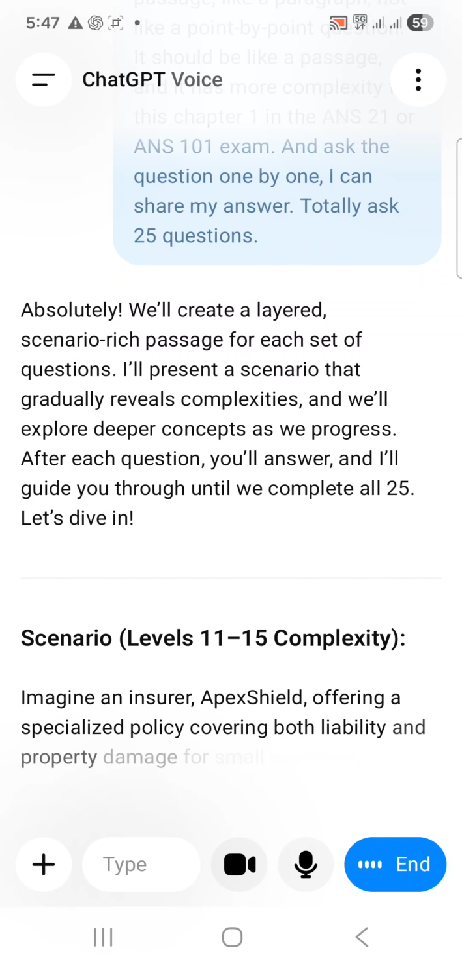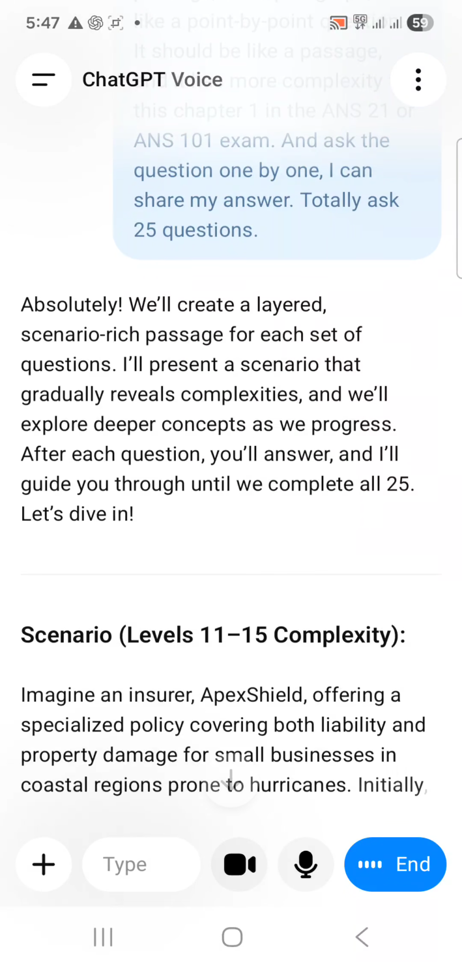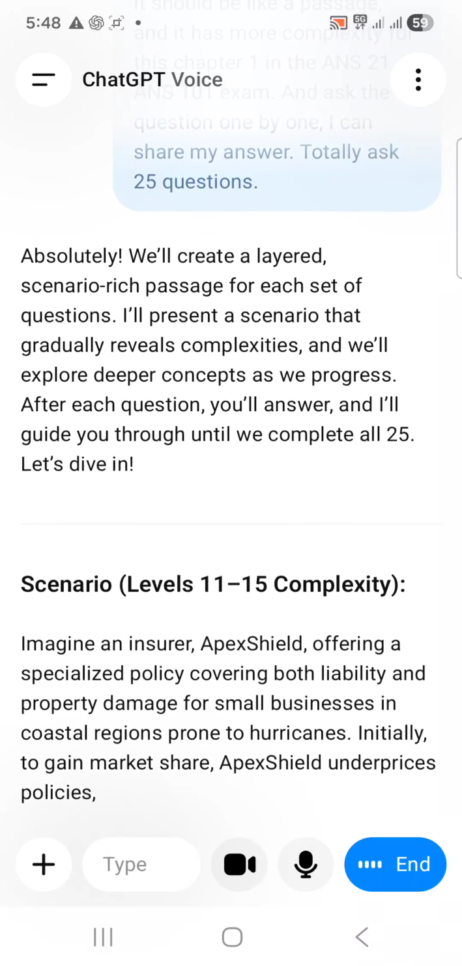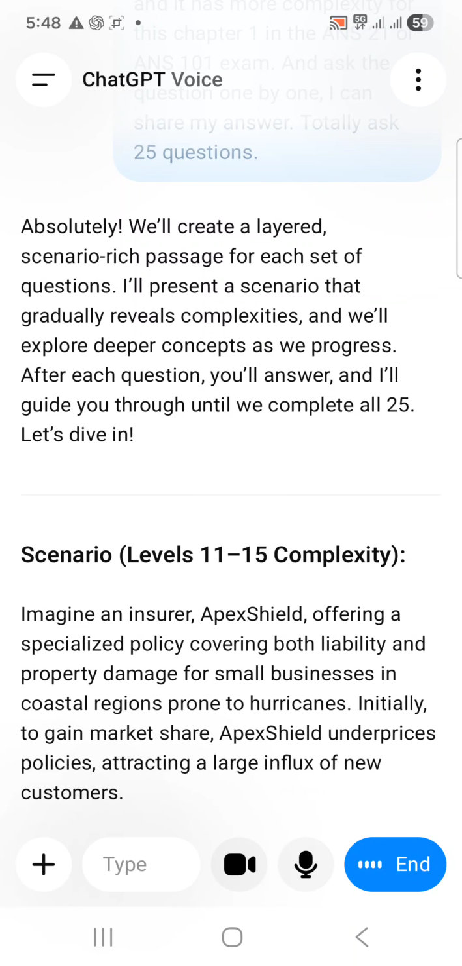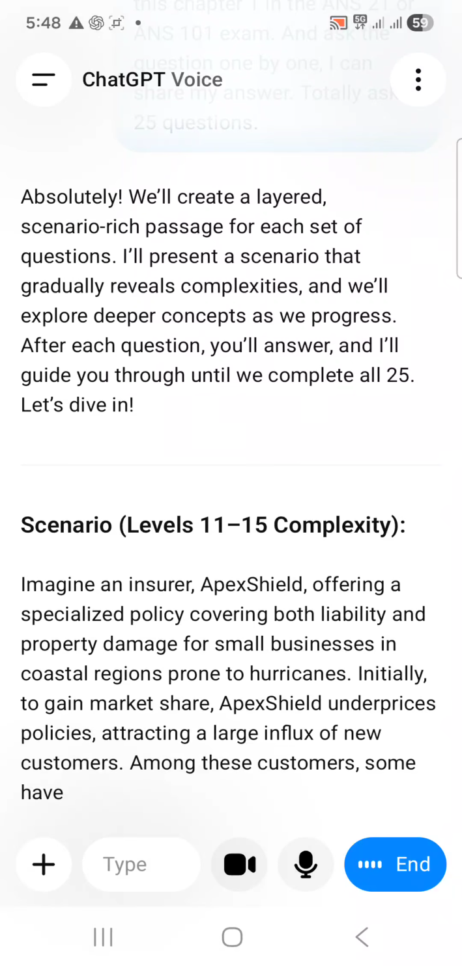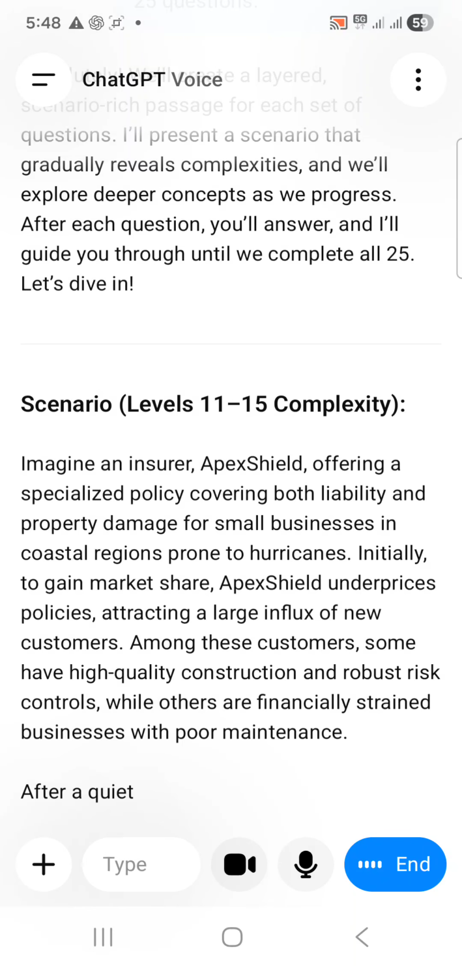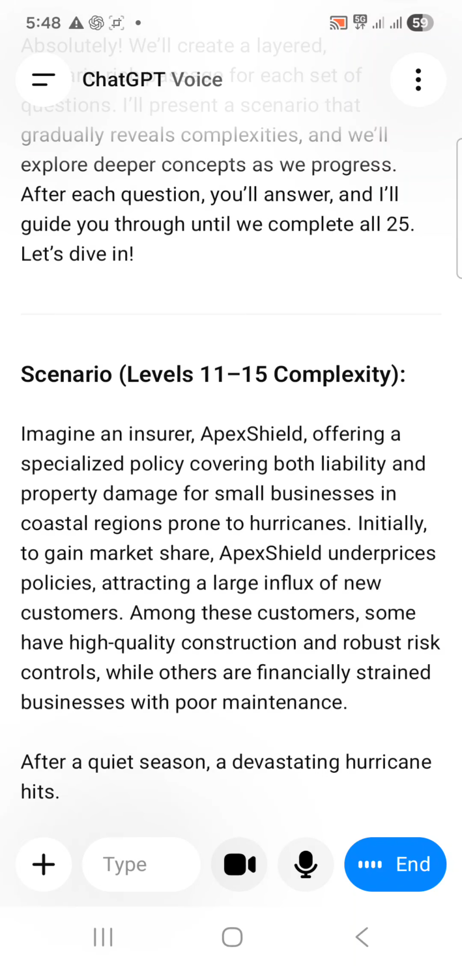offering a specialized policy covering both liability and property damage for small businesses in coastal regions prone to hurricanes. Initially, to gain market share, Apex Shield underprices policies, attracting a large influx of new customers. Among these customers, some have high quality construction and robust risk controls, while others are financially strained businesses with poor maintenance. After a quiet season, a devastating hurricane hits.